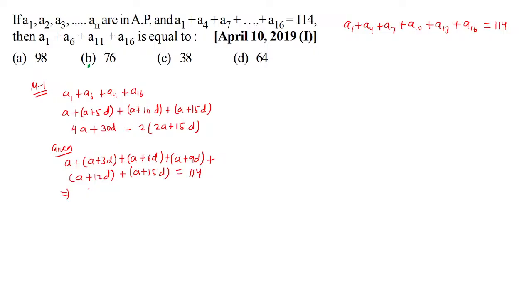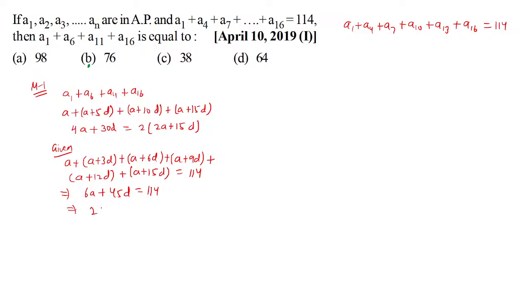If you see carefully, it is what? 6A plus 54D, I suppose. No, my bad. So you have, if you see carefully, 18 and 18 and 9. So that becomes 45D equal to 114.